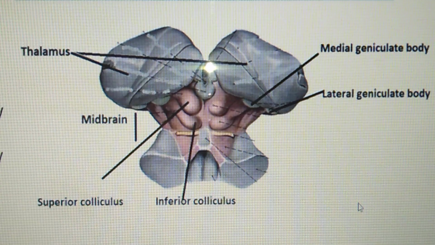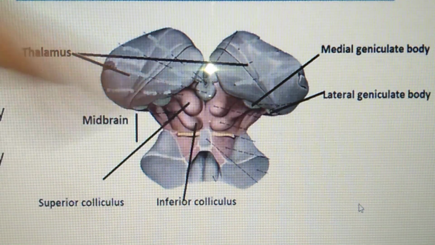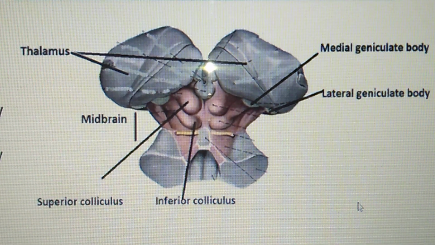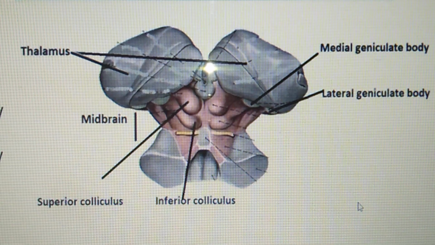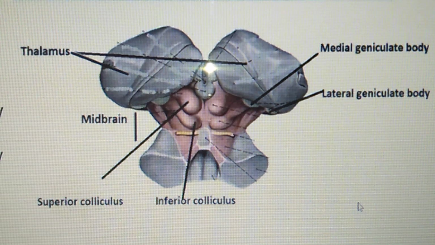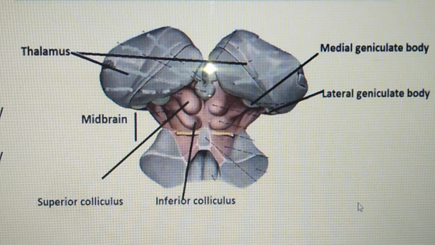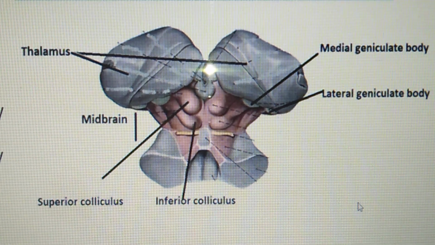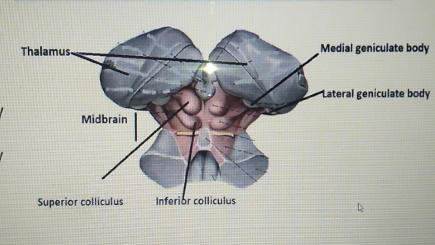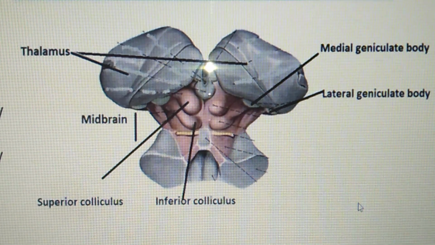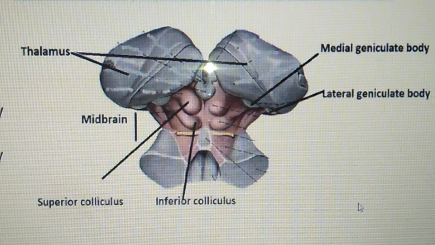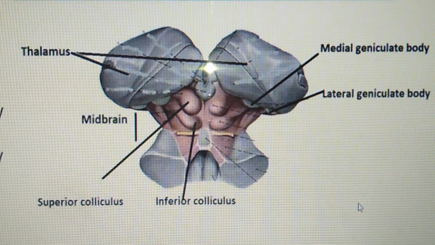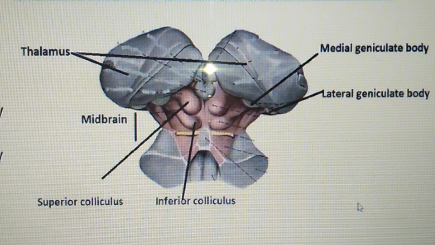Next is the lateral geniculate body, this one. It is again a small elevation that is situated anterolateral to the medial geniculate body, as you can see in the diagram below the thalamus. It is overlapped by the medial part of the temporal lobe and is connected to the superior colliculus by the superior brachium. This relation you have to remember: it is overlapped by the medial part of the temporal lobe, and it is connected to the superior colliculus by the superior brachium.